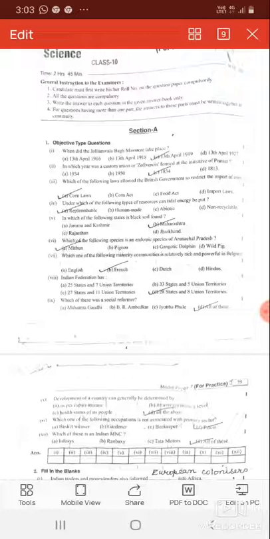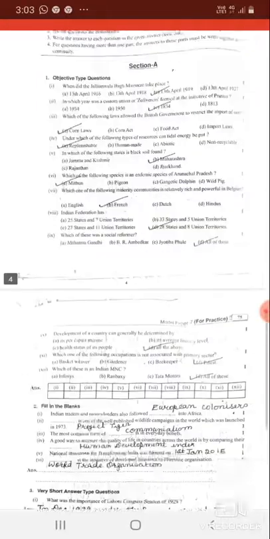Development of a country can generally be determined by its per capita income, the health status of its people, its average literacy level. तो answer will be all of the above. Now we are coming to fill in the blanks.